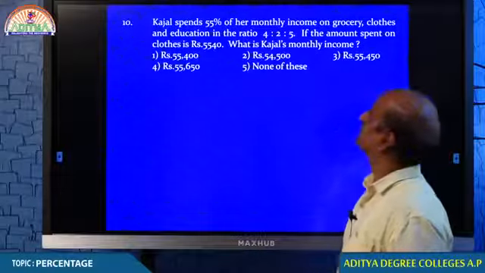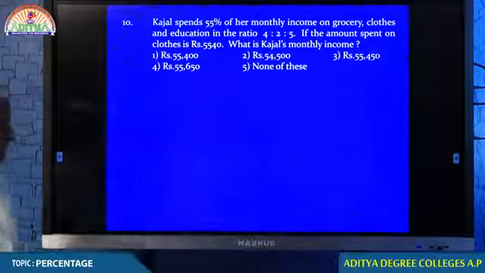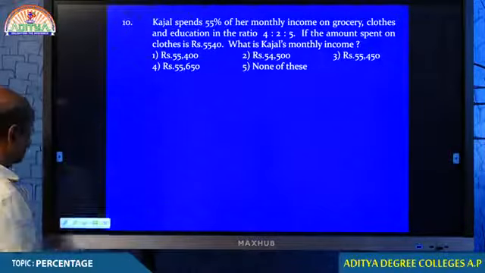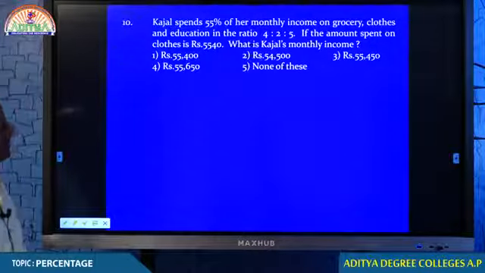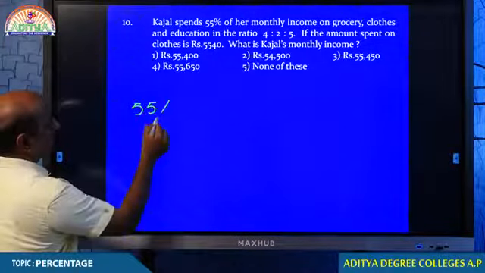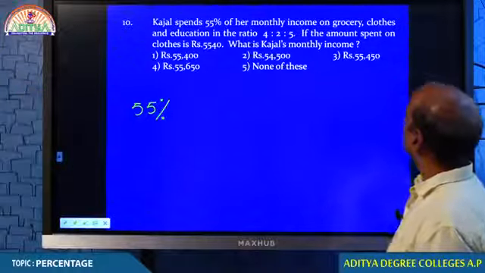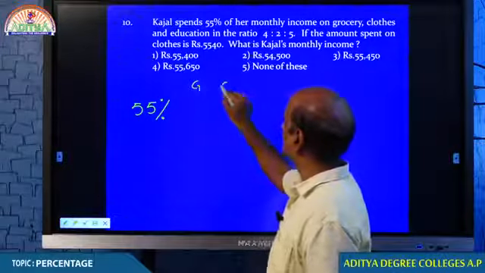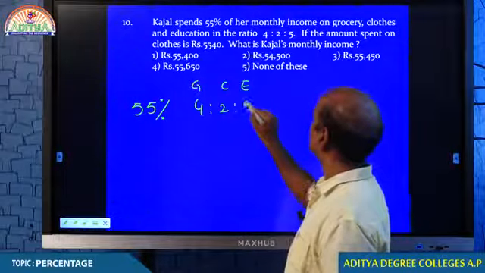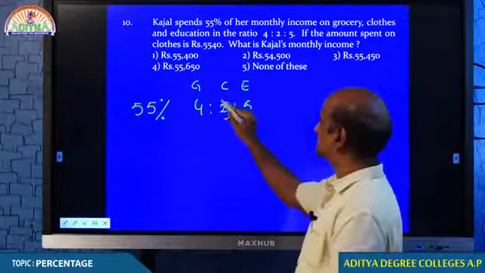Question number 10. Kajal spends 55% of her monthly salary on grocery, clothes and education in the ratio of 4:2:5. Come on students, in what way is she dividing 55% of her monthly salary? In the form of grocery, clothes and education in the ratio 4:2:5. I think you understand this. Therefore, tell me how many parts she is putting for clothes?